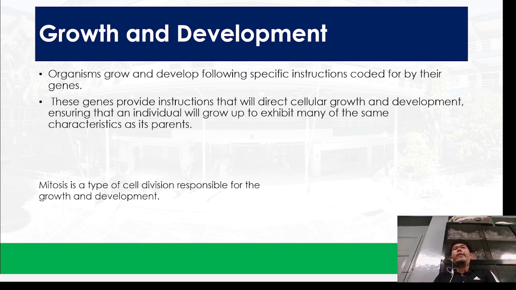So allow me to read. Organisms grow and develop following specific instructions coded by their genes. Of course. So these genes provide instructions that will direct cellular growth and development, ensuring that an individual will grow to exhibit many of the same characteristics as its parents.